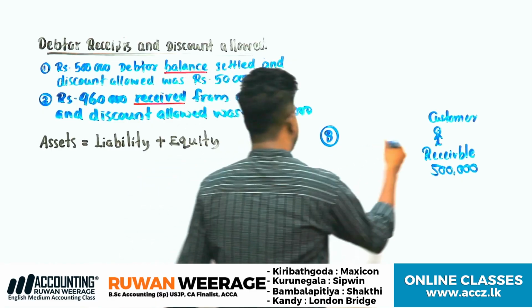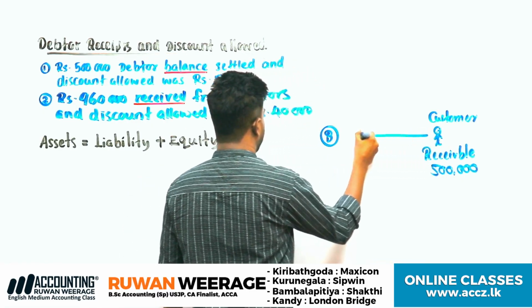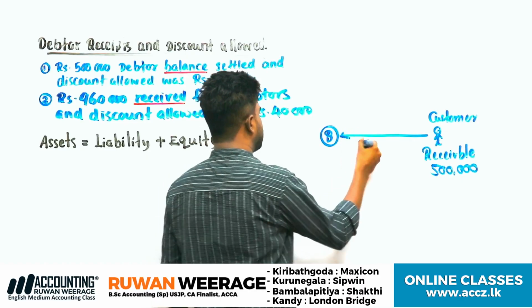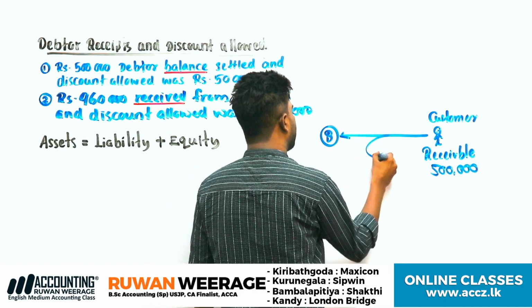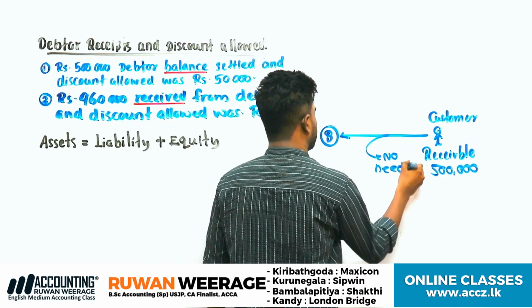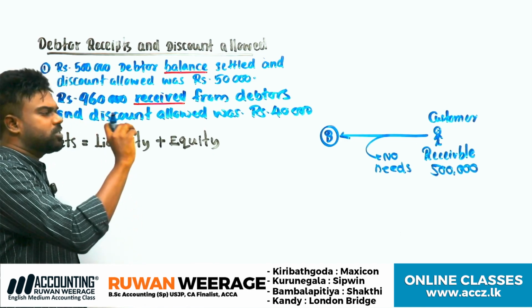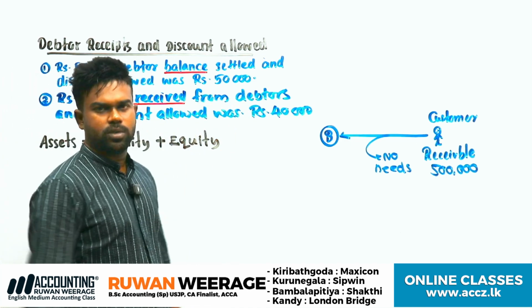So let's think, this customer is going to pay cash to the business. When paying cash, the business says no need to pay the total amount, just keep 50,000 as a discount, right?